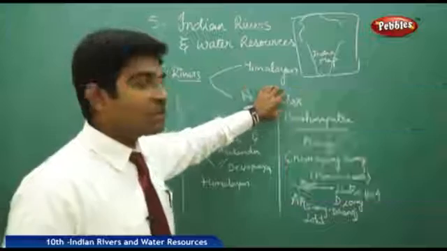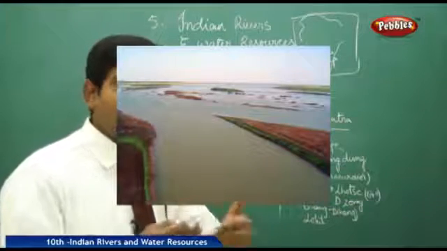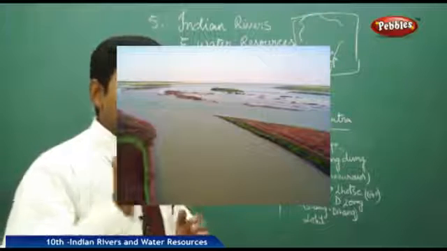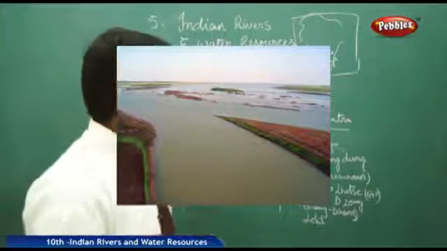When it comes to the peninsular rivers, they may have a seasonal impact, because in the summer season and the winter season they may be in dry conditions, or the level of the water may be less when compared to the rainy season. Now let us discuss the Himalayan rivers.